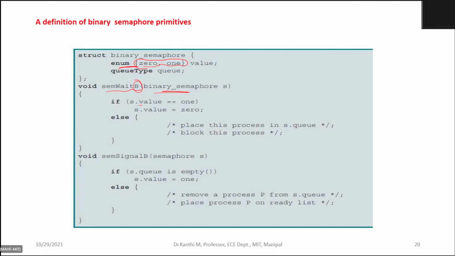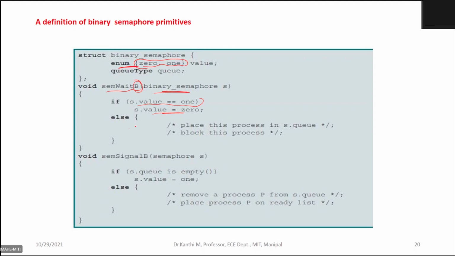If the sem value is 1, then you make it 0, meaning you can acquire it. When you acquire, definitely it will become 0.